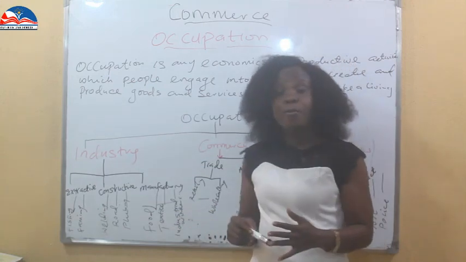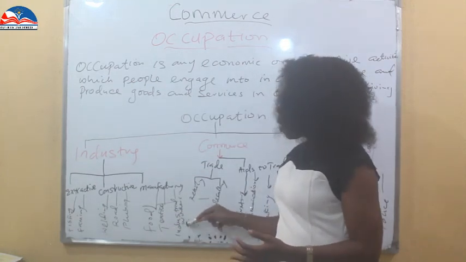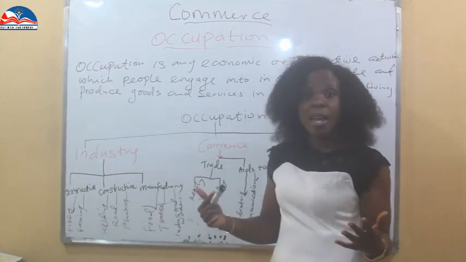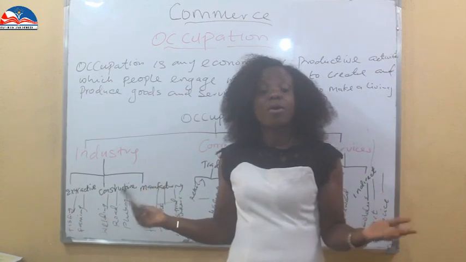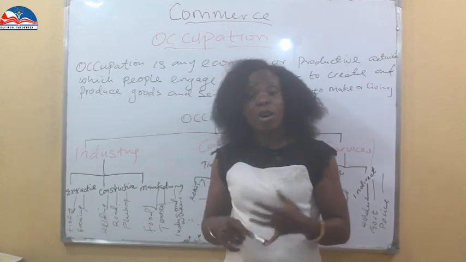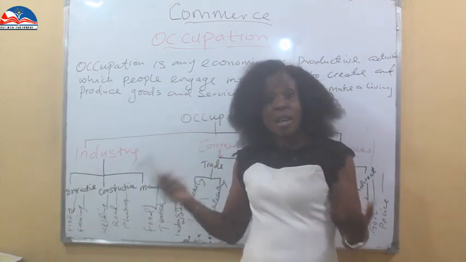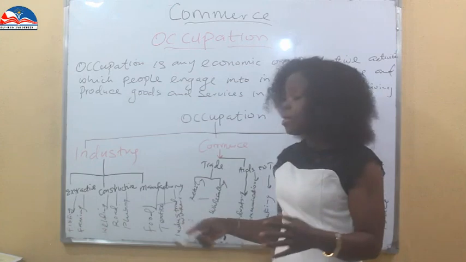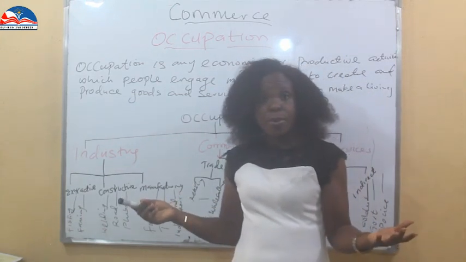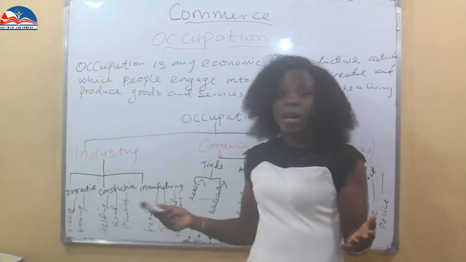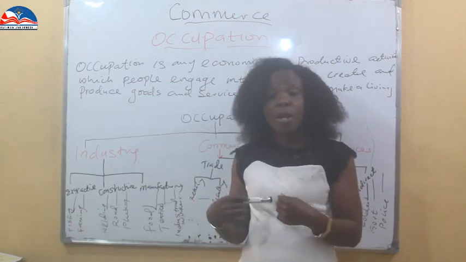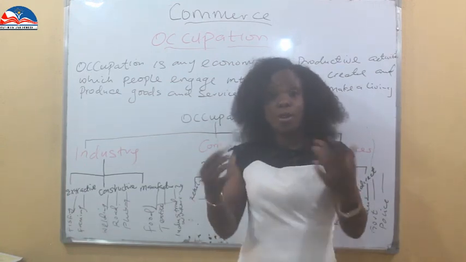Other manufacturing will have food manufacturing companies, and we have individual industrial workers that work in different industries to make manufacturing possible. Under the food manufacturing industry, we have our beverages, we have our snacks, and the rest of them. Under the textiles, we have our clothing of different types. Then under the industrial workers, they produce different products that will serve our needs, that we can consume to satisfy our wants.